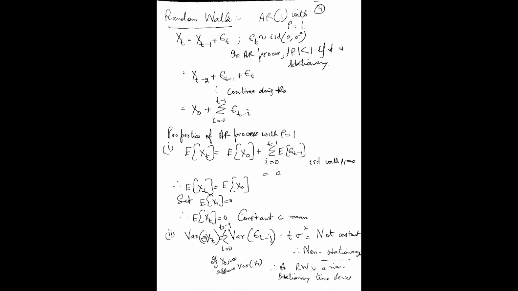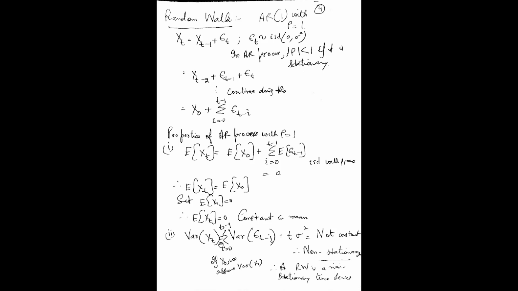That means the variance is a function of time, so it is not constant. The second condition for stationarity is not met, therefore the random process is a non-stationary time series.